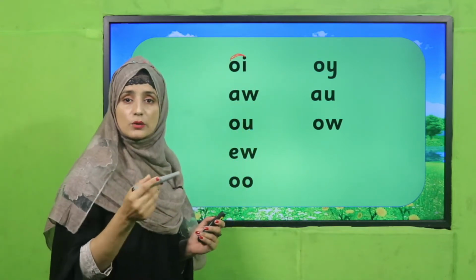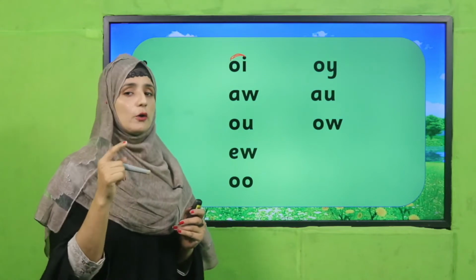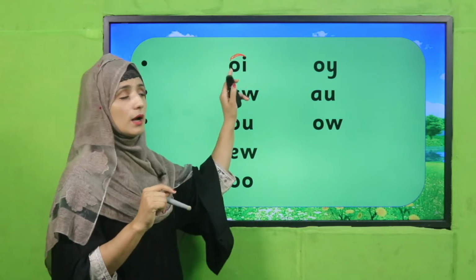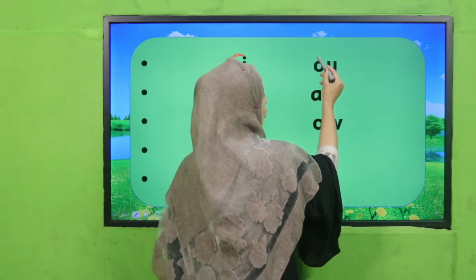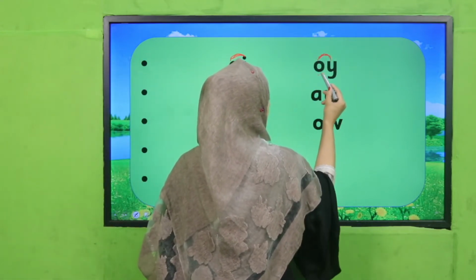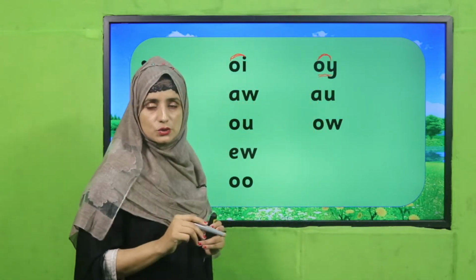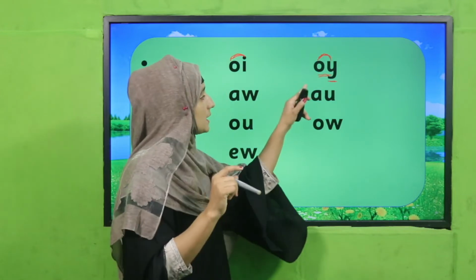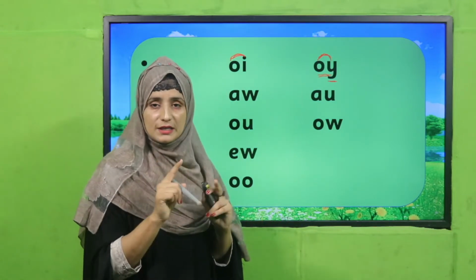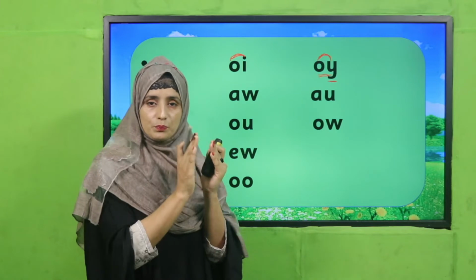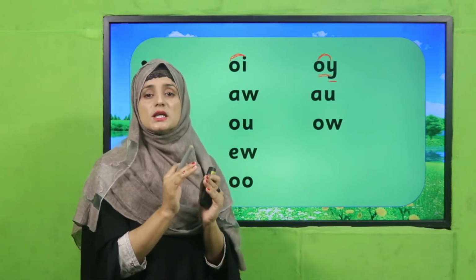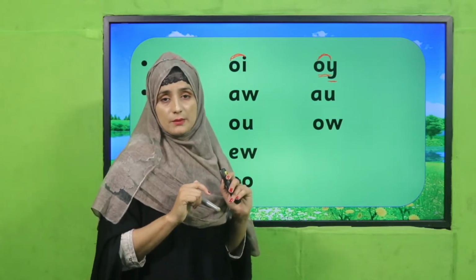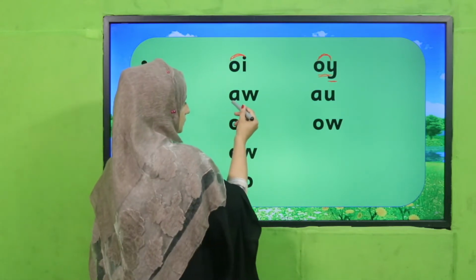The sound is totally changed. See my lips, how I am moving. O, I. There is also O, Y. This is also a diphthong, my dear students. Even though Y is not a vowel, keep in mind that it gives us the sound of a vowel when it is joined together with a vowel. So it gives us a diphthong sound.